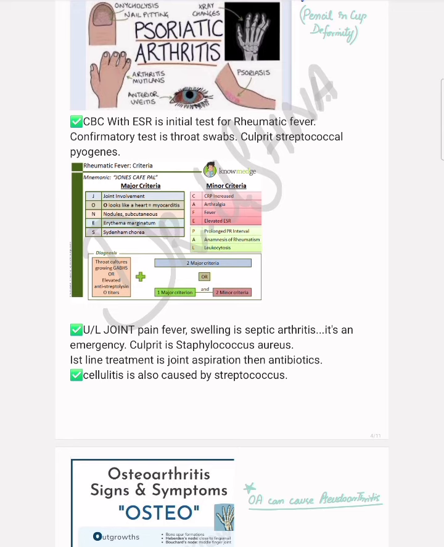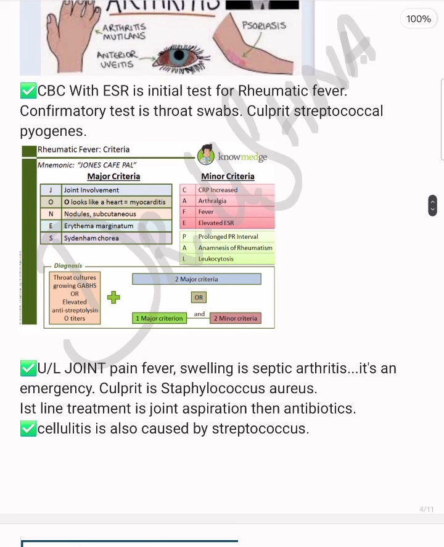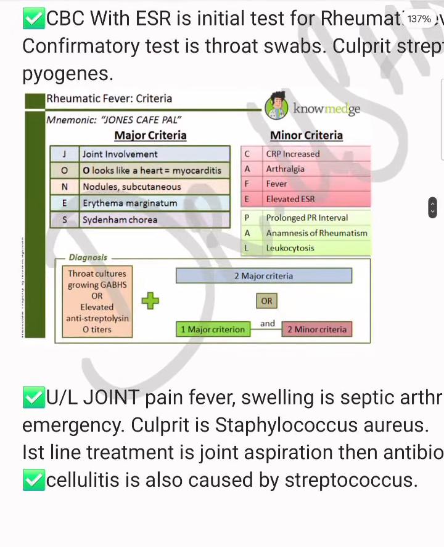Another concept about disease is rheumatic fever. The initial test for diagnosis of rheumatic fever is ESR, while the confirmatory test is the throat swab. This is also a potential MCQ, and the culprit is also asked many times. This is Streptococcus pyogenes. For the criteria of rheumatic fever, you all know it is the Jones criteria.